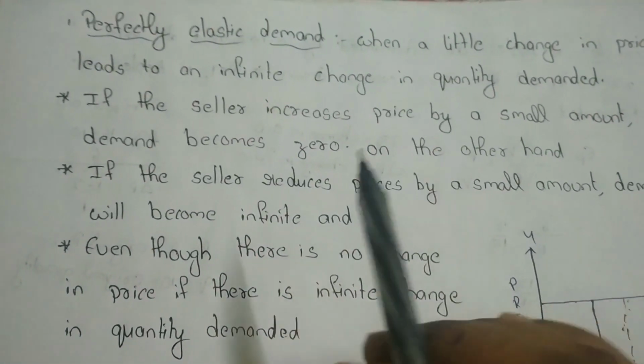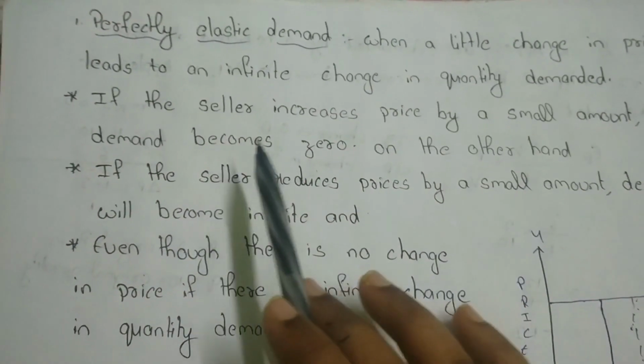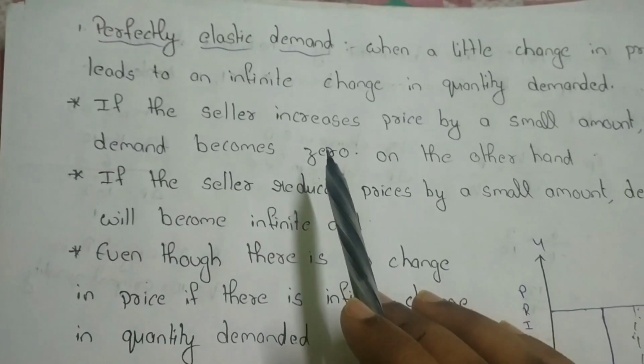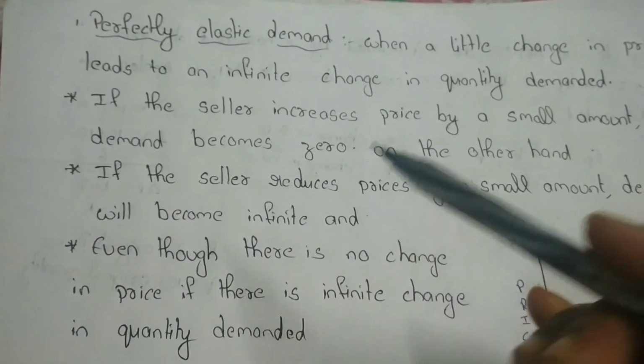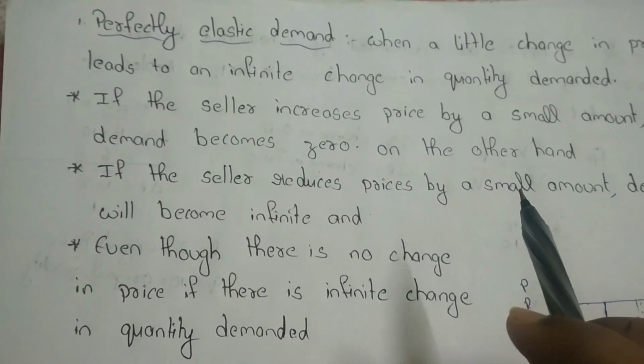On the other hand, if the seller reduces the price, then the demand will be infinite.